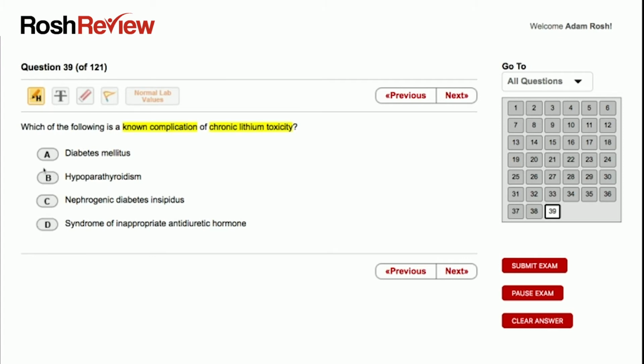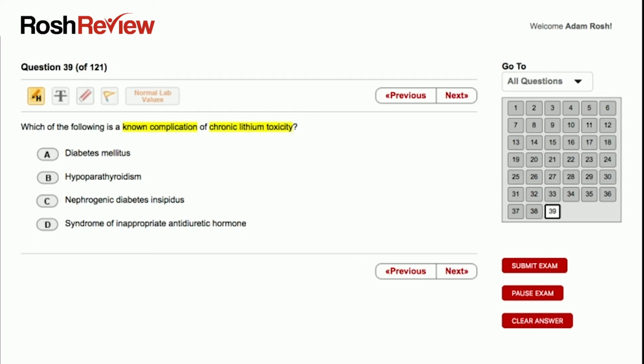And then what's interesting is we have answer choice A, diabetes mellitus, and we see diabetes in the answer choice, and we see diabetes in answer choice C. So again, A is a distractor in there, most likely. And then B, hypoparathyroidism. We just need to think about that a little more deeply. So let's look at each answer choice and see what we come up with.